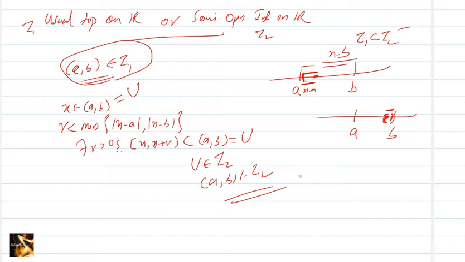That means what? Tau 2 is stronger because every member of tau 1 is contained in tau 2. So the semi-open interval topology on R is stronger than the usual topology on R.